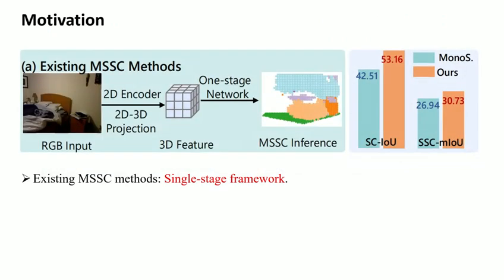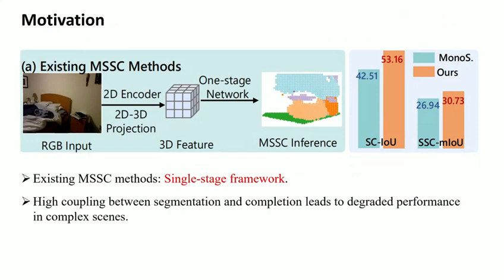First, let's understand the motivation behind this study. Current monocular semantic scene completion methods mostly adopt a single-stage framework, whose goal is to simultaneously accomplish two tasks: visible region segmentation and occluded region completion. This leads to high coupling between the segmentation and completion tasks and poor performance in complex scenes.